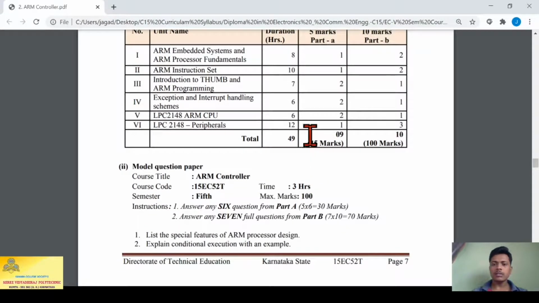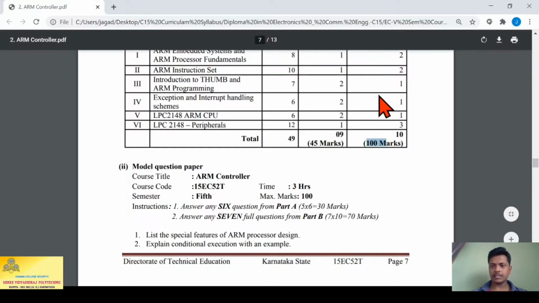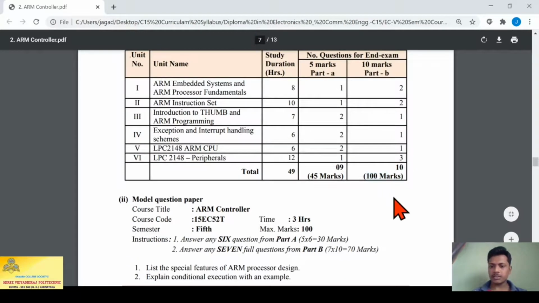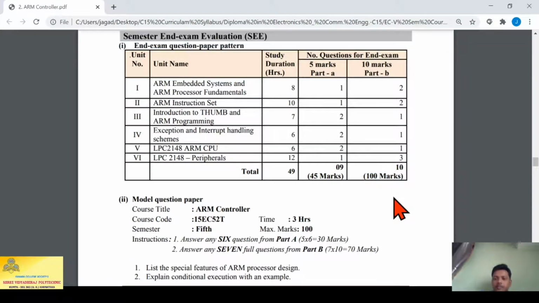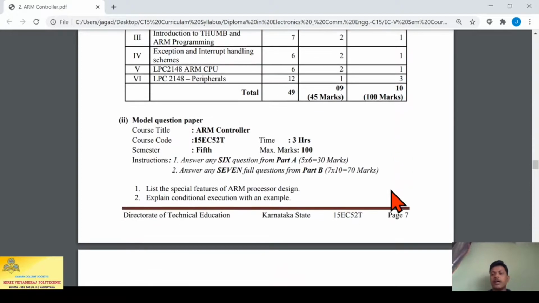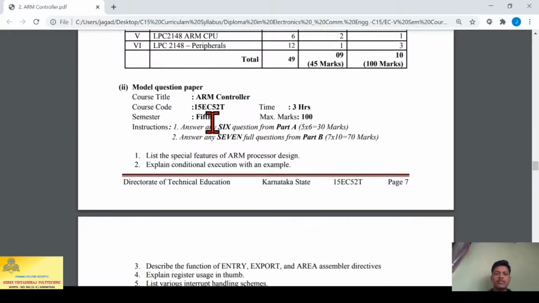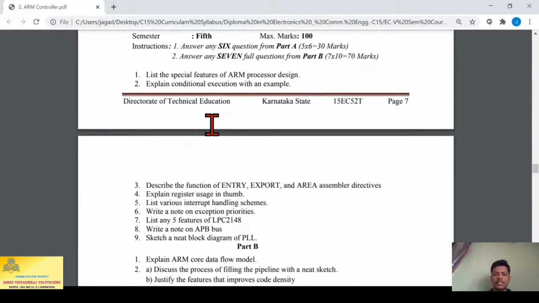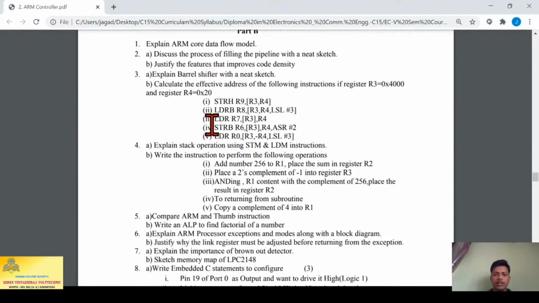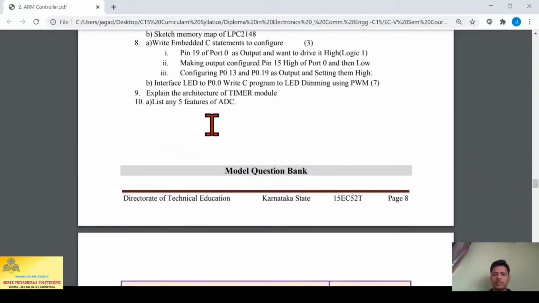So in total, 45 marks of 5-mark questions and 100 marks of 10-mark questions. A total of 145 marks of question paper will be available, out of which you have to attempt 100 marks. Next, they have given one model question paper in the syllabus. This is just the model question paper.